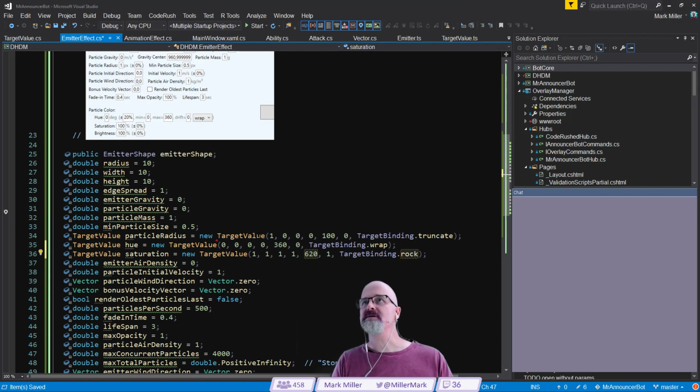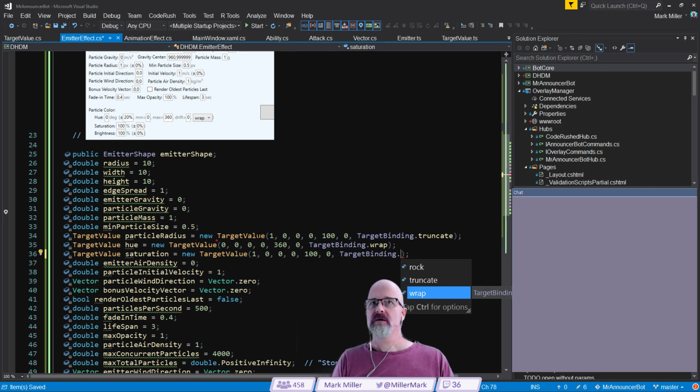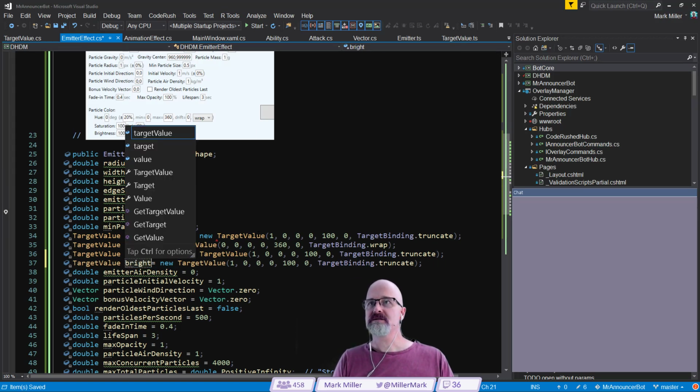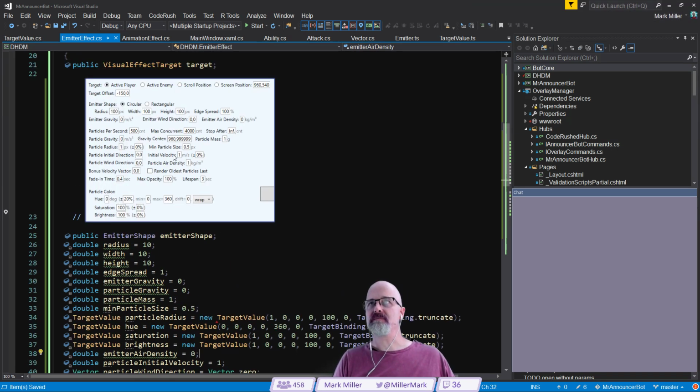And it's going to have a similar min value of 0, and we want the truncate, this one. And then we come down here with brightness like this. And similarly 100, 0, and truncating. So we've got hue, saturation, and brightness. And that, I guess, is all of them. So that is what we need to build an emitter.